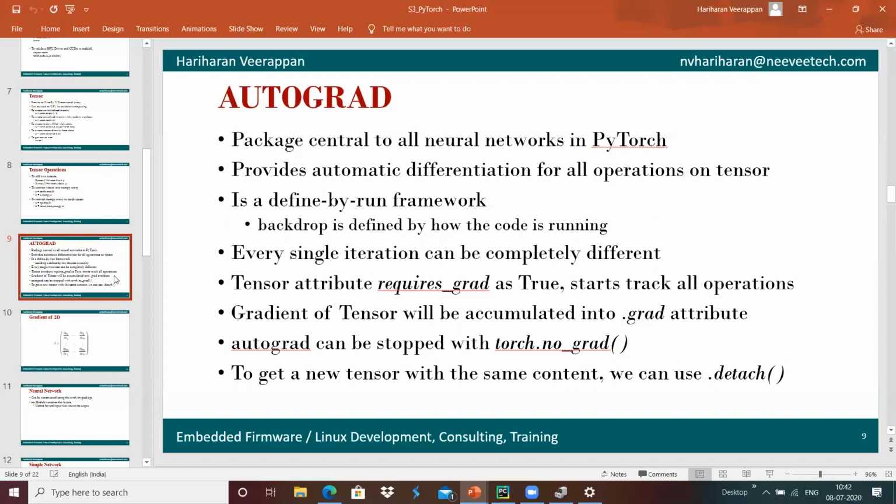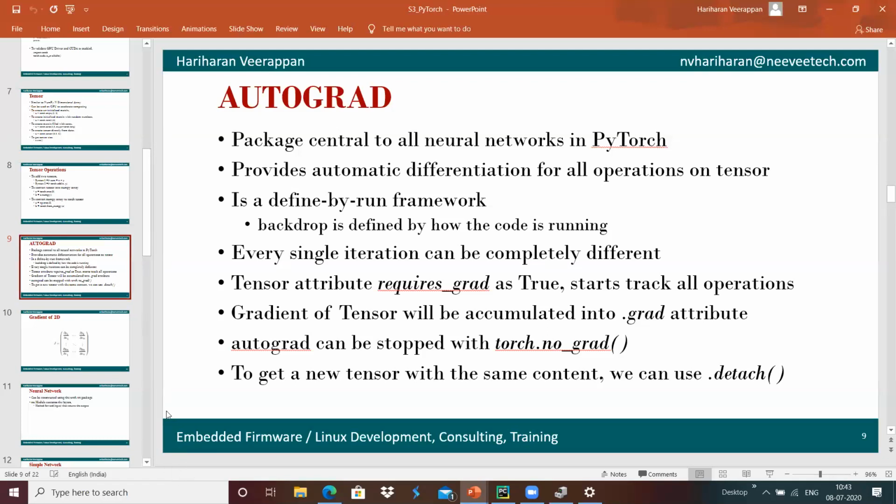And we have an environment where each and every iteration can be completely different, and the tensor can be created with requires_grad as true.